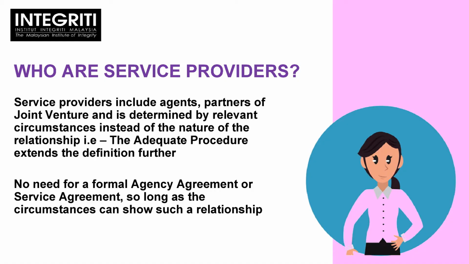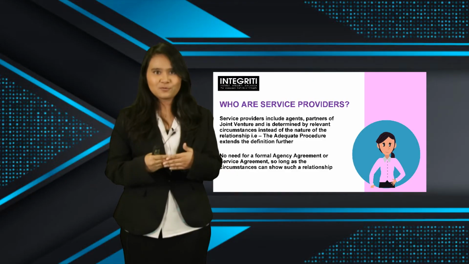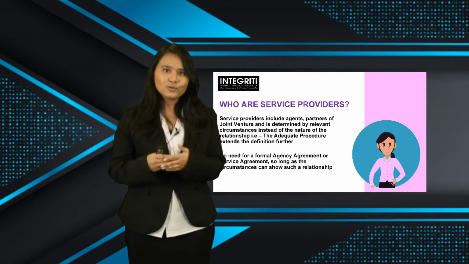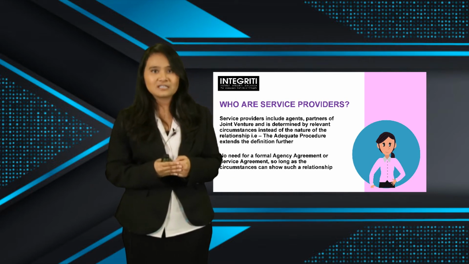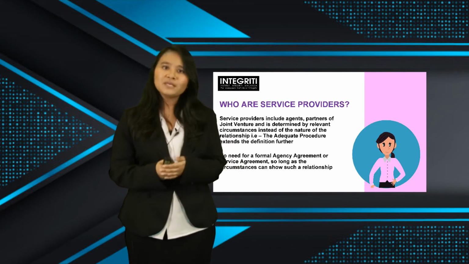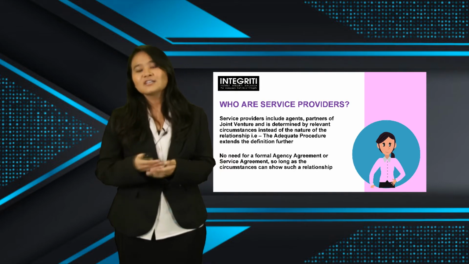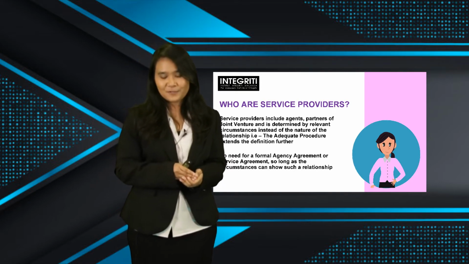Service providers would include agents, partners, and any potential partners of joint ventures that are determined by relevant circumstances instead of the nature of relationship. Understand that we still do not have any precedents in regards to Section 17A, so we can only assume that service providers would extend to the people that I've mentioned before this. If you look into the adequate procedures that has been issued out by the Minister, they have actually also added a few more people under the definition of associates. So probably you might be able to look into that to determine who are the service providers as well.